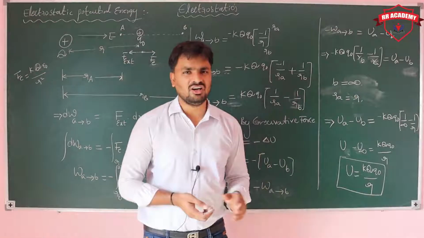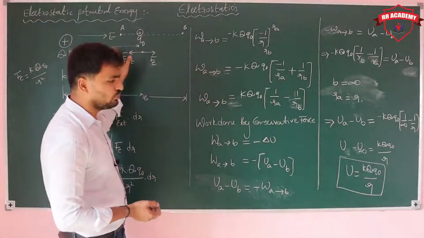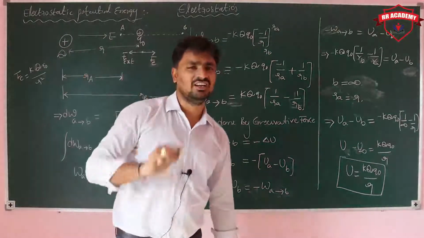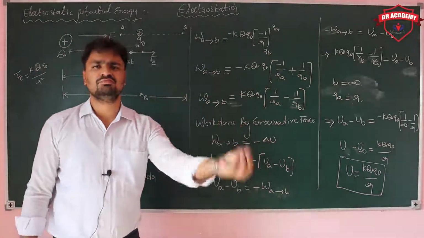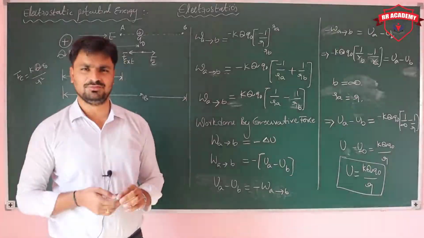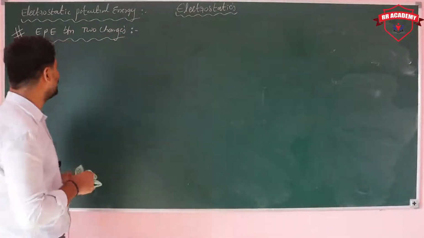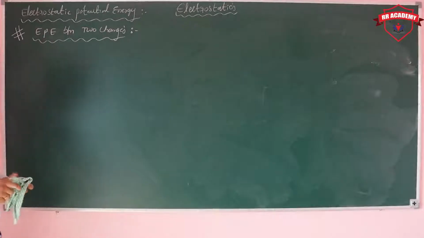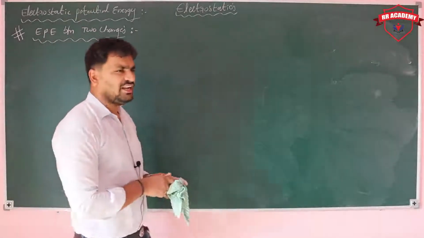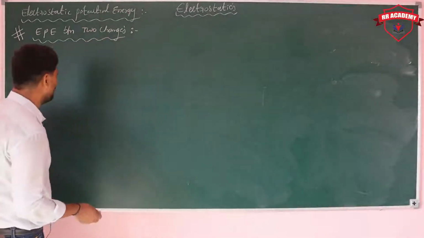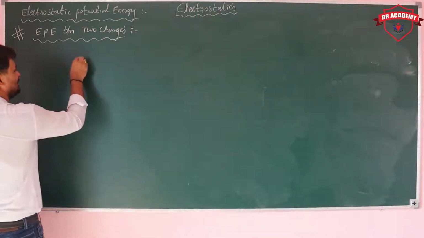You can observe here, if we are moving the charged particle towards it, the potential energy of the particle increases, but the work done is negative. Negative work done, increasing potential energy. So let's see the electrostatic potential energy between two charges. Any two charges you can consider. Here I am considering one positive charge and one negative charge. What is the electrostatic potential energy between them?